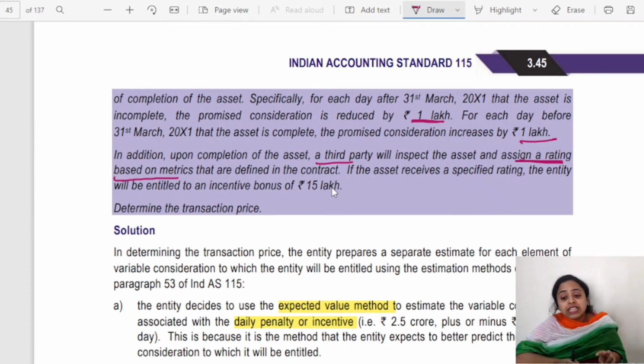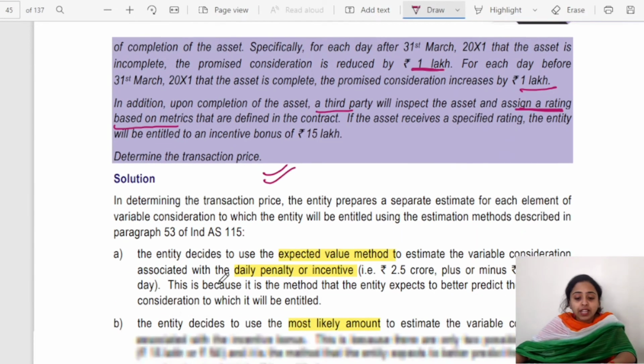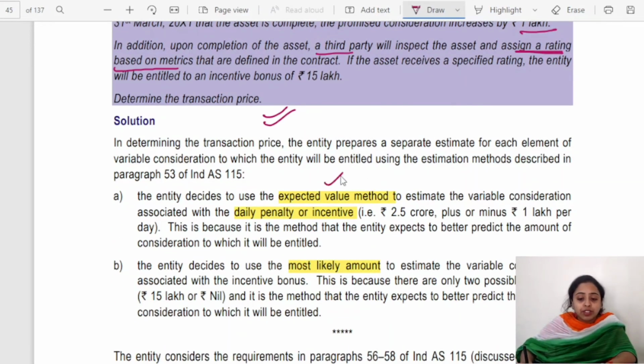Are you clear? So these two outcomes are there. If only 2 possible outcomes are there, then you will be using the most likely method. Determine the transaction price. So you have to use the expected value method in the first case, and second you have to use the most likely method. Are you clear with this?